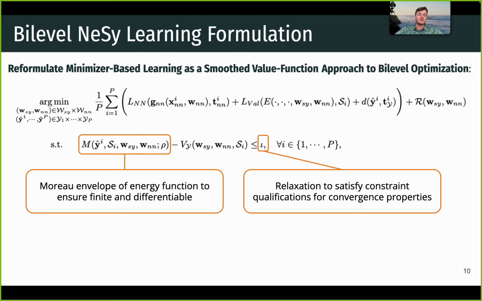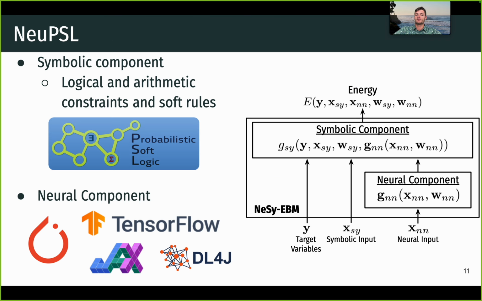Now, I'm not going to go into the details, but the main ideas we introduce to achieve scalable end-to-end NeSy EBM learning are the use of a bilevel value function reformulation, a smoothing technique that substitutes the energy function with its Moreau envelope to ensure finiteness and differentiability, and a relaxation of the problem constraint to ensure convergence properties. We implement our learning algorithm and analyze it in NeuPSL, an expressive and open source NeSy library that supports prediction with hard and soft logical and arithmetic constraints.